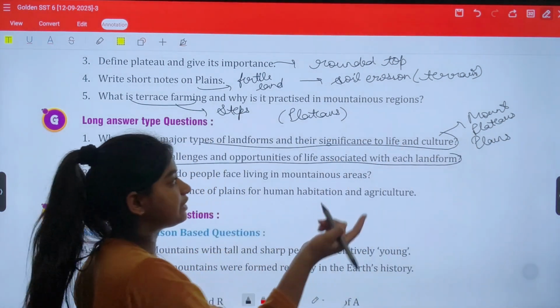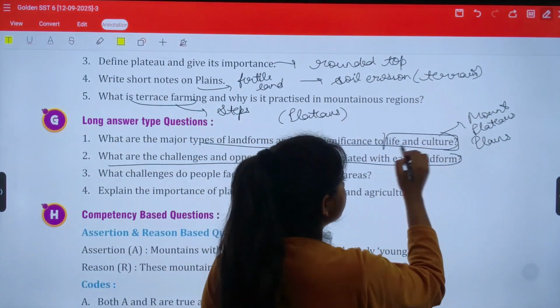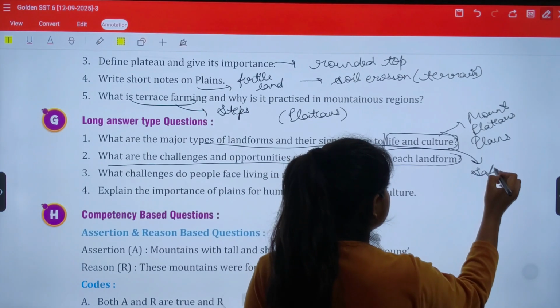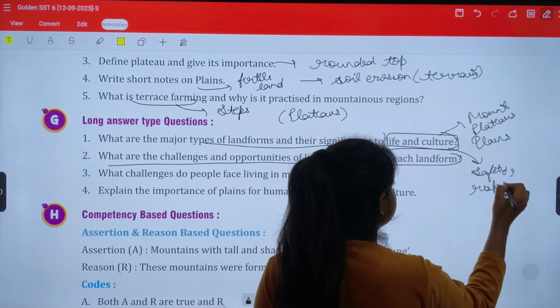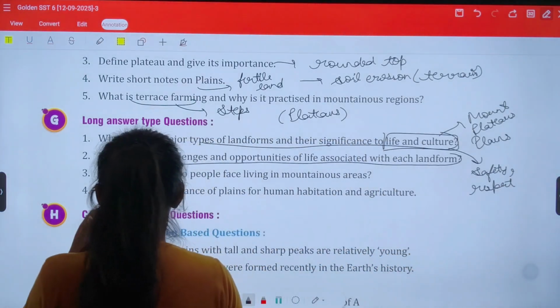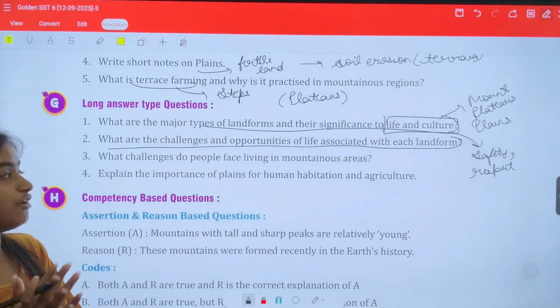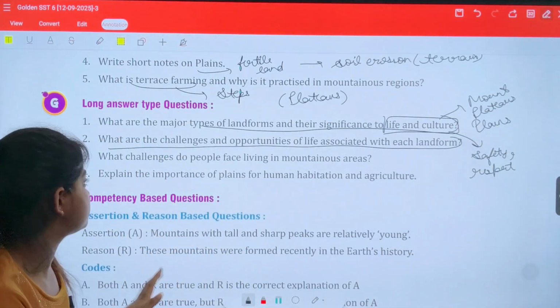And for significance to life and culture, in this portion you can write safety, respect. So for these purposes, we used to worship them. What are the challenges and opportunities of life associated with each landform? We have studied the challenges and opportunities in every field. You can write points from there.